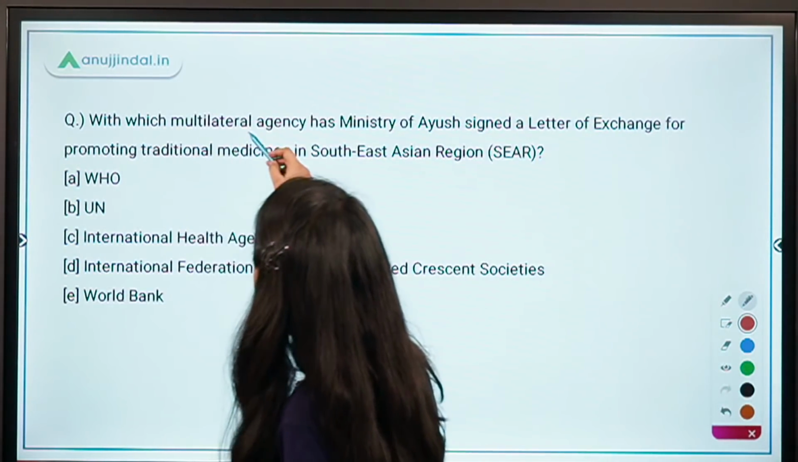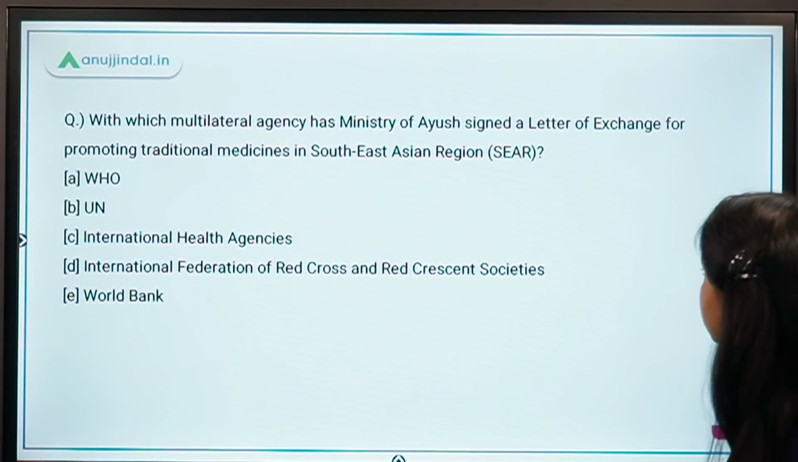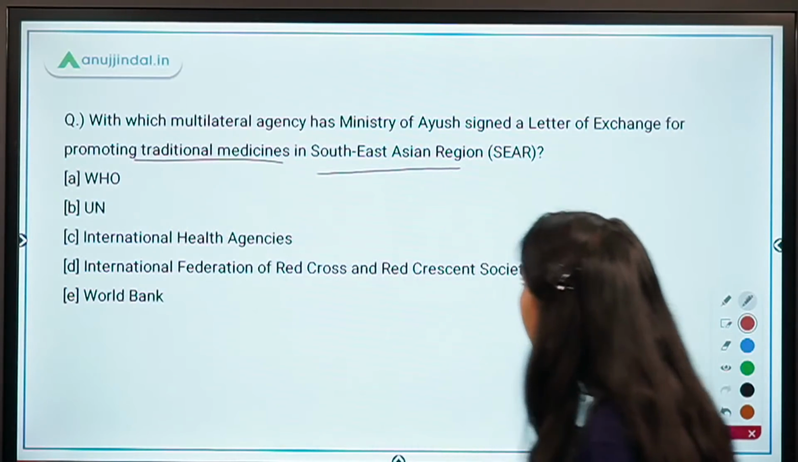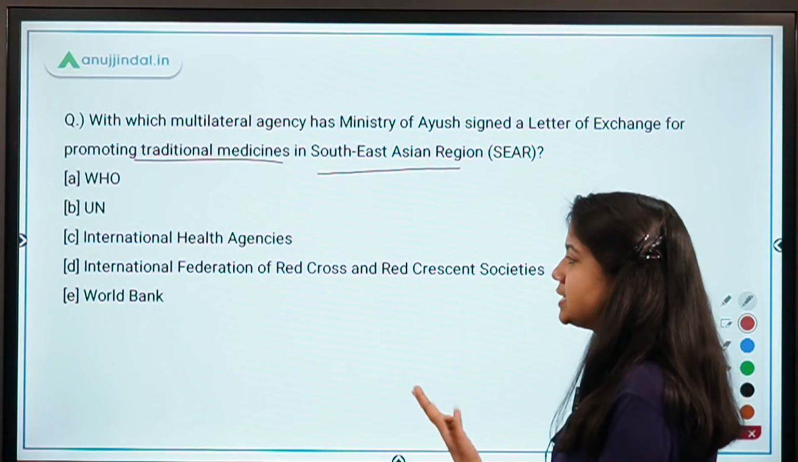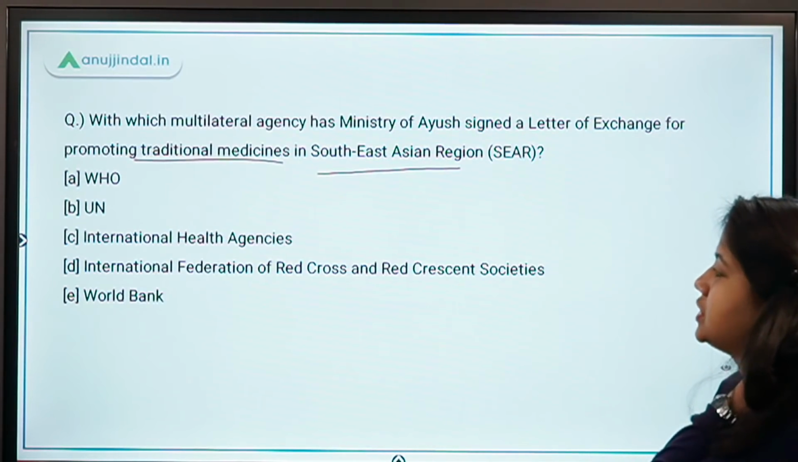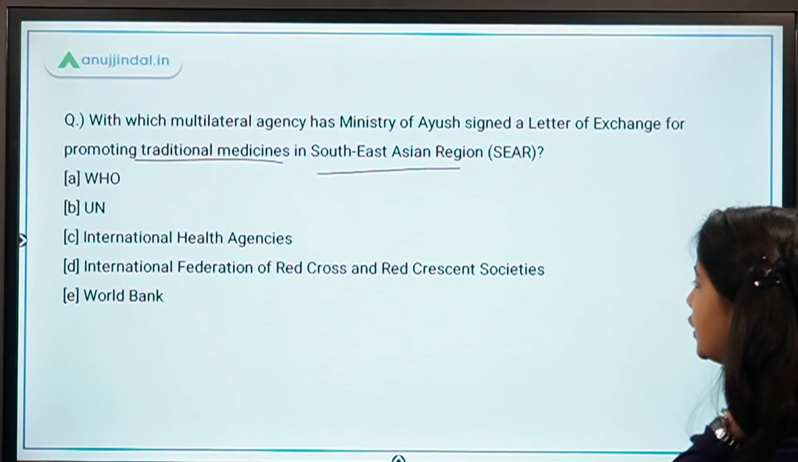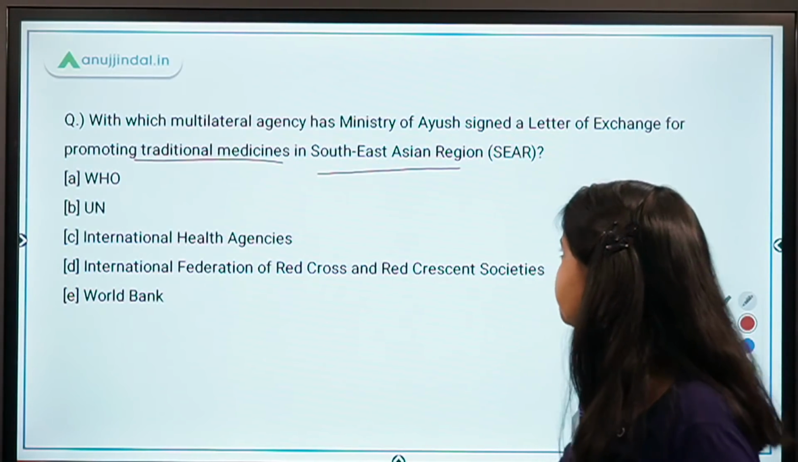With which multilateral agency has Ministry of Ayush signed a letter of exchange for promoting traditional medicines in Southeast Asian region? WHO, United Nations, International Health Agencies, International Federation of Red Cross and Red Crescent Societies, and World Bank. What is the right answer?